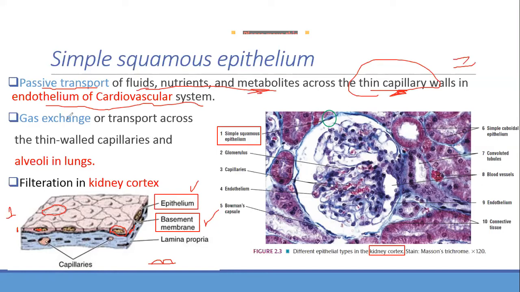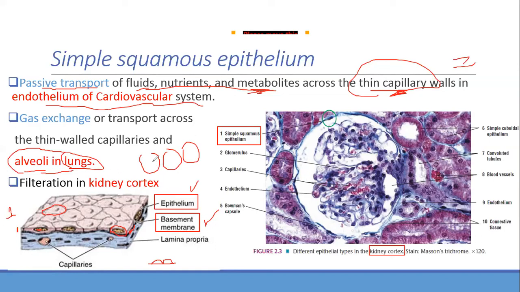Okay, next, I hope you know the lungs. In the lungs, have you seen the shape like this? Have you seen something like grapes? Inside, it's called an air sac. The actual name is alveoli. So there is alveoli inside the lung. It's one of the terminal units of the lung.